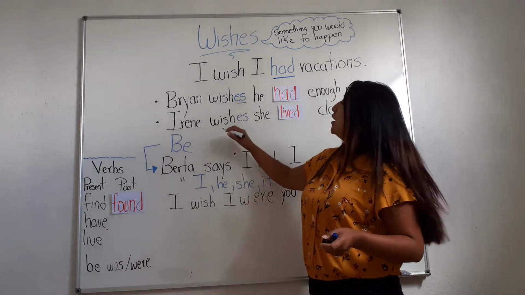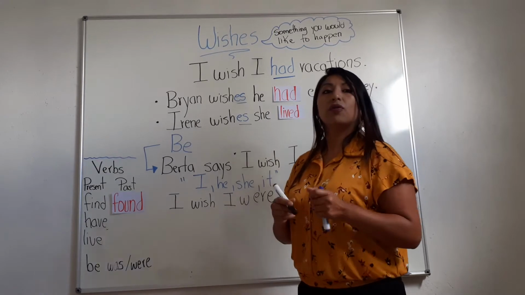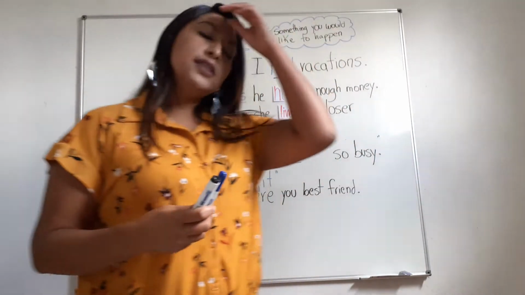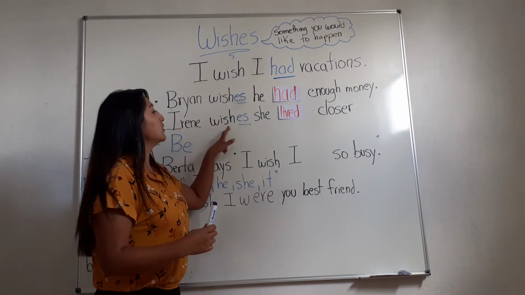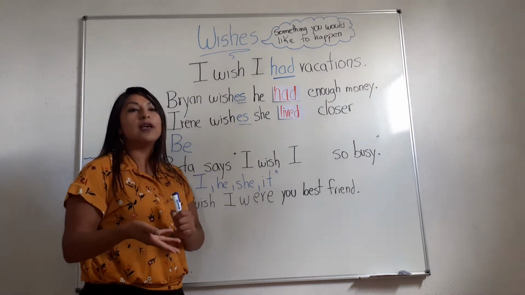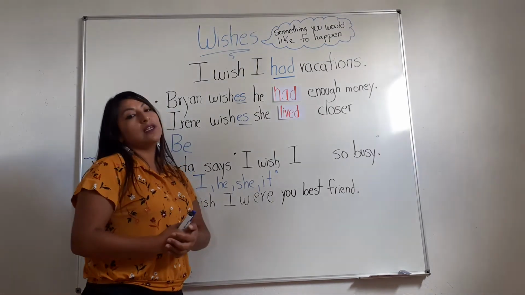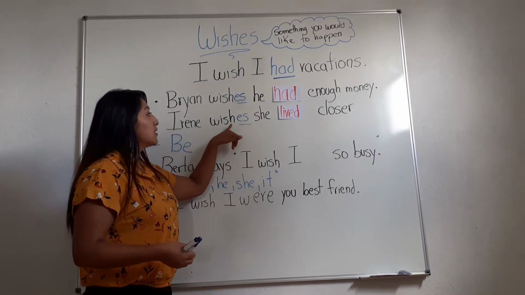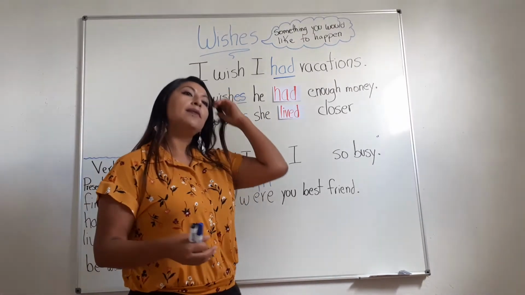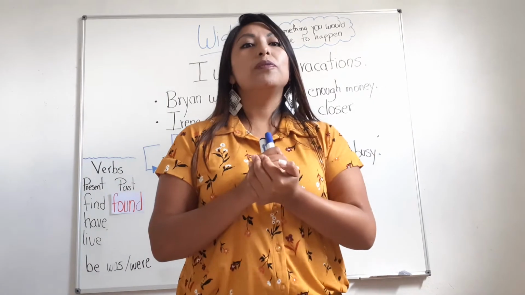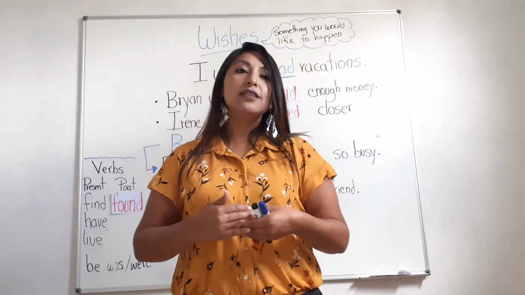Brian wishes and Irene wishes. We add es because the verb ends in sh, and we have other examples like ch and ss, but in this case wishes ends in sh, so we have to add es. Just to remember the simple present, for example, we can say she works, he eats.